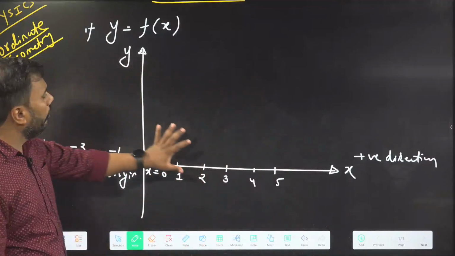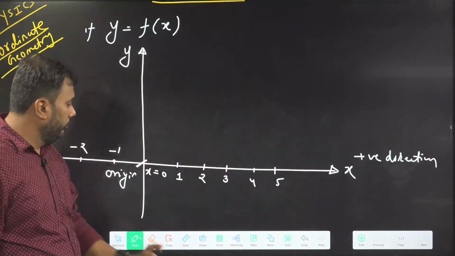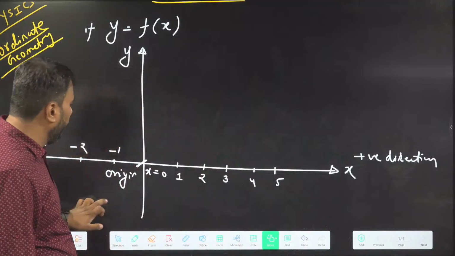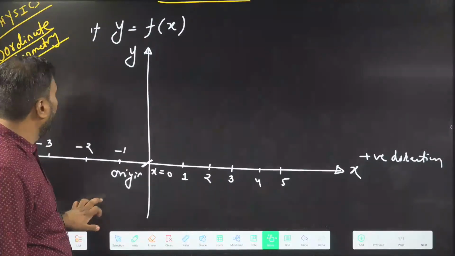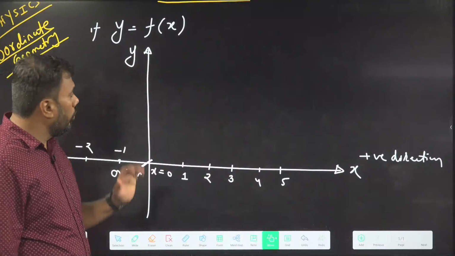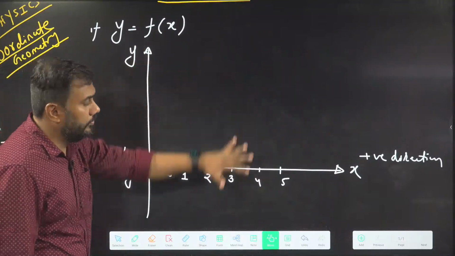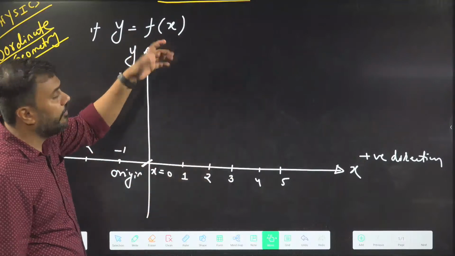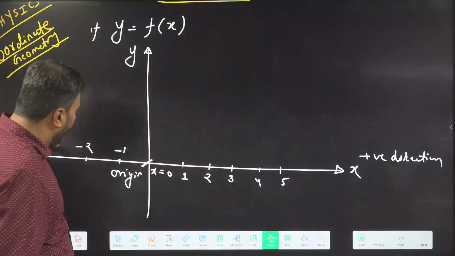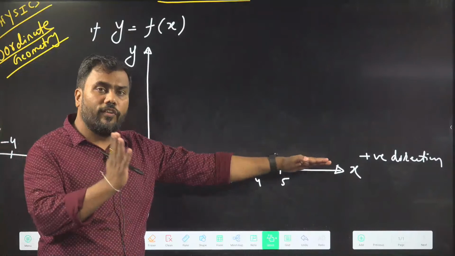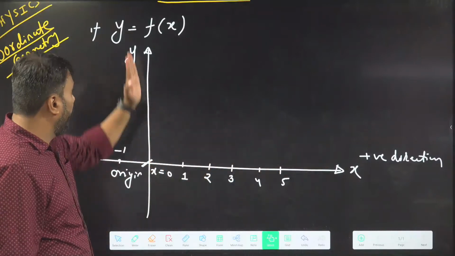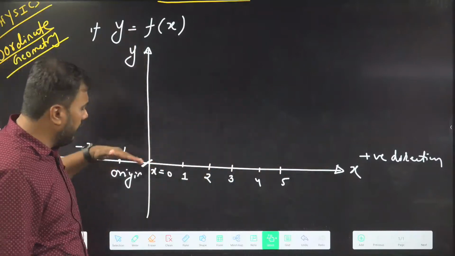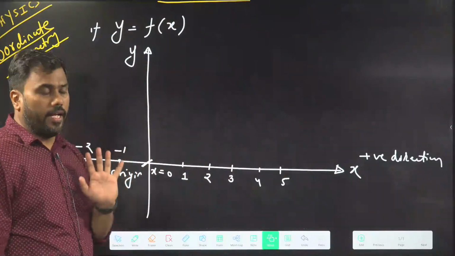Try to focus on what we are learning here. So what were we talking about? We were talking about coordinate plane. Coordinate plane is a plane in which our discussion is going on. Our x and y variable are present in this plane. We take up x-axis to show the value of x coordinate. We take up y-axis to show the value of y coordinate. What is x-axis and y-axis? They are just number lines.